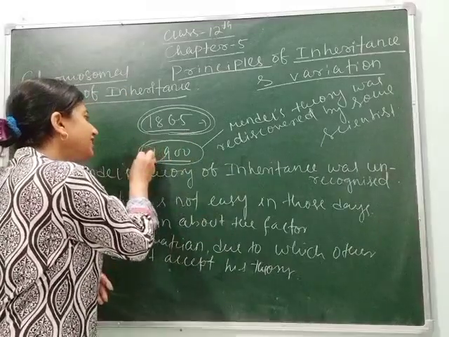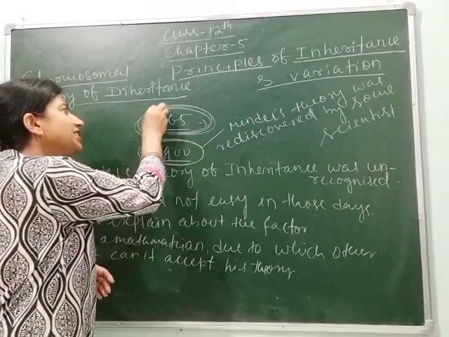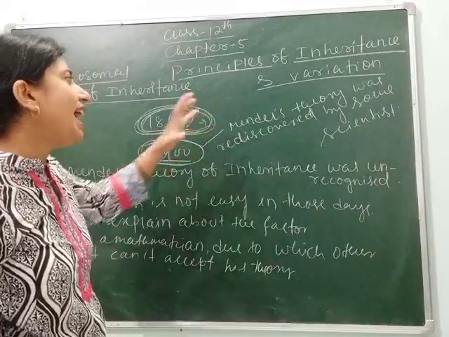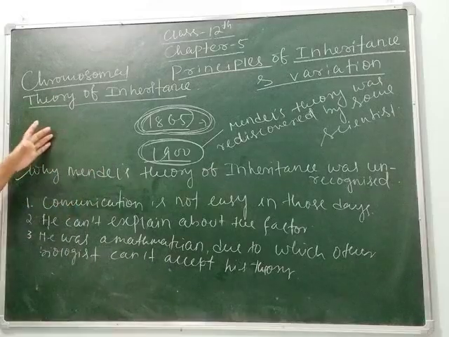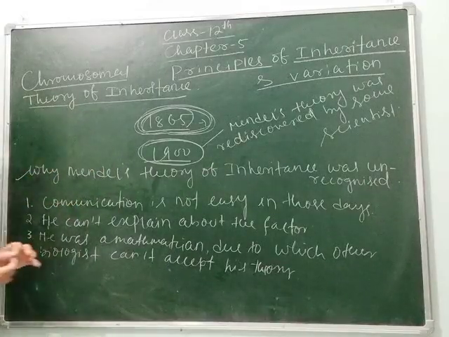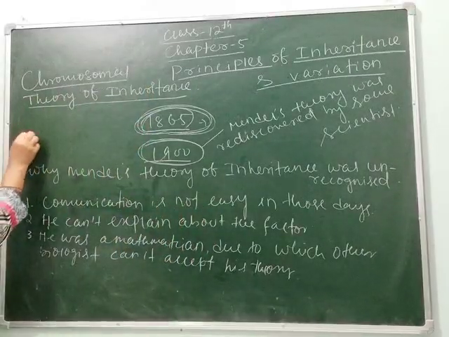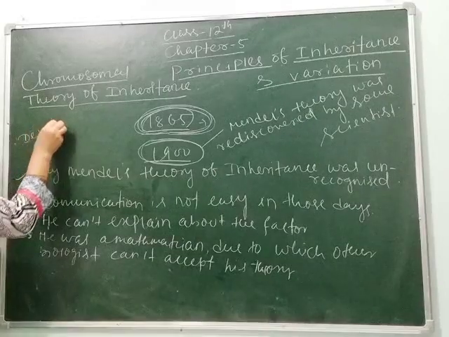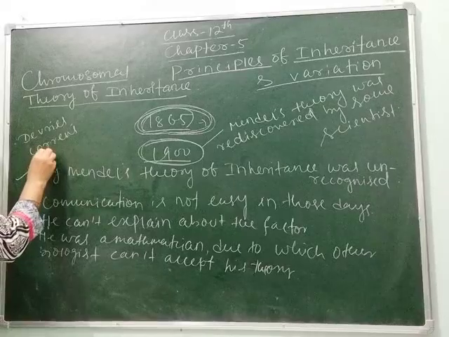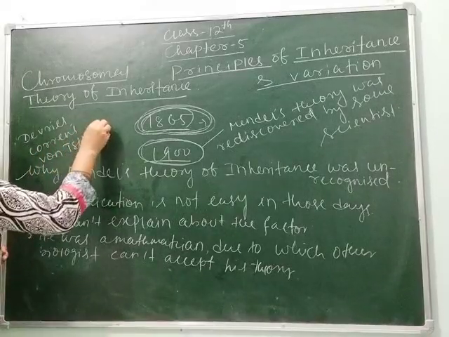That's why in the year 1900, which is 35 years after it was published in 1865, the theory was rediscovered. The scientists who rediscovered it are De Vries, Correns and von Tschermak. Clear?